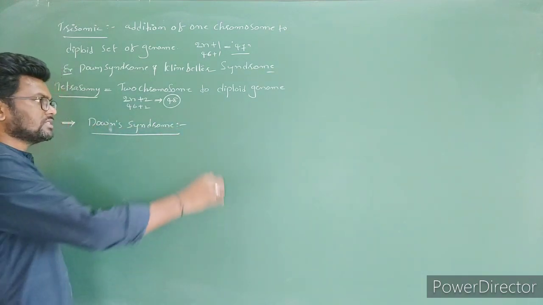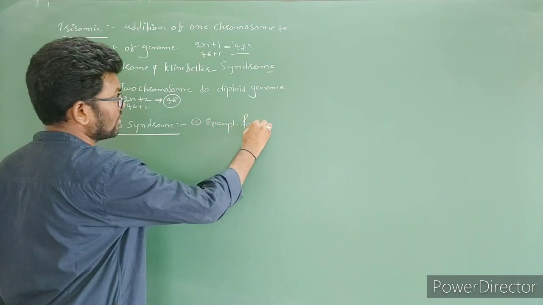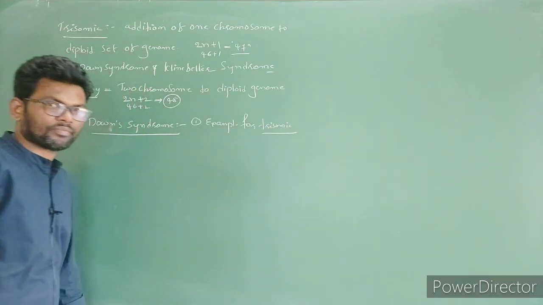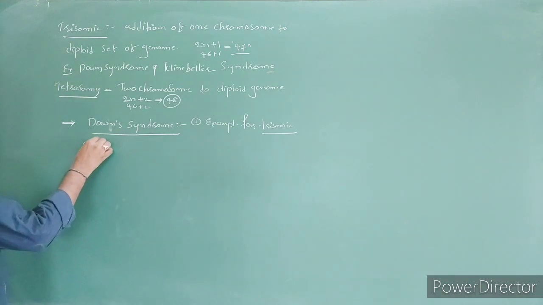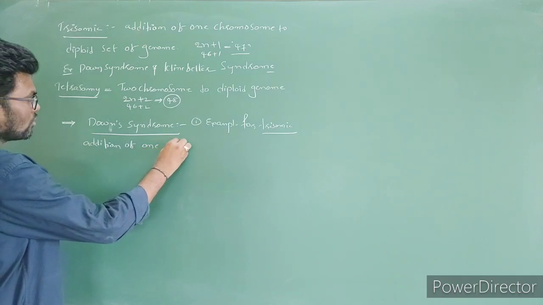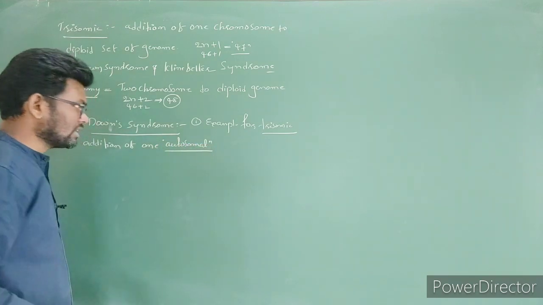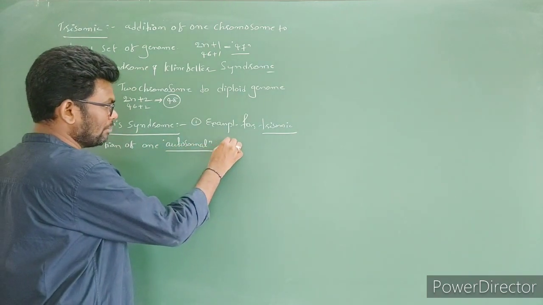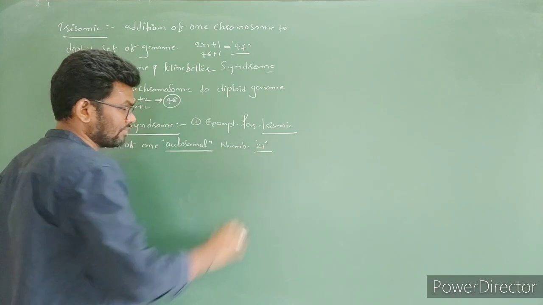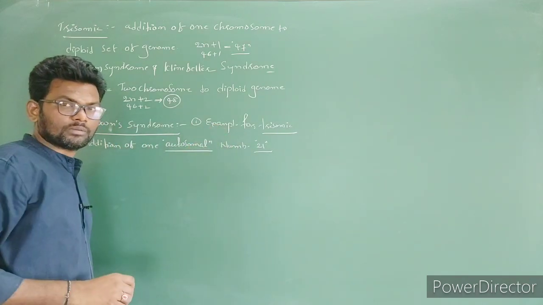Okay, Down syndrome is an example of a trisomic condition. Here there is addition of one autosomal chromosome, number 21. So in this case, such individuals contain one extra chromosome number 21.